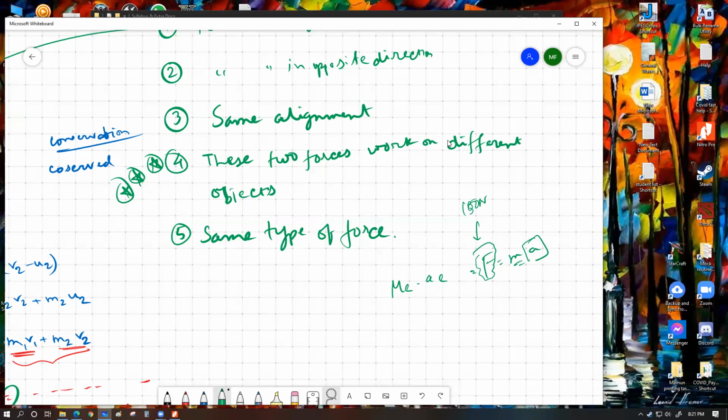But actually, let's say 1000 Newton. 1000 Newton working on a person of 50 kg mass can give a significant acceleration of, let's say, 20 meters per second squared, which is significantly bigger than the gravitational acceleration of 10 meters per second squared. The person can make a jump.